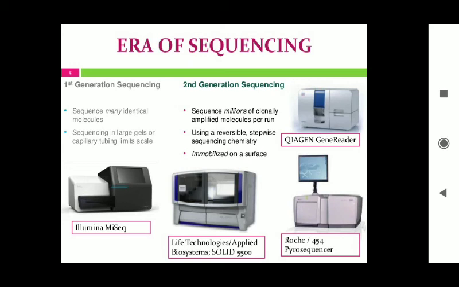Okay, so there are two types of next generation sequencing, as I told you. The first type is sequencing by synthesis, called SBS. It is divided into 5 different types. The first one is 454 pyrosequencing. Then Illumina or Solexa sequencing, then Helicos sequencing.